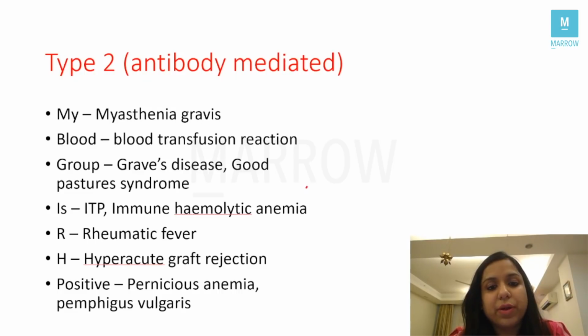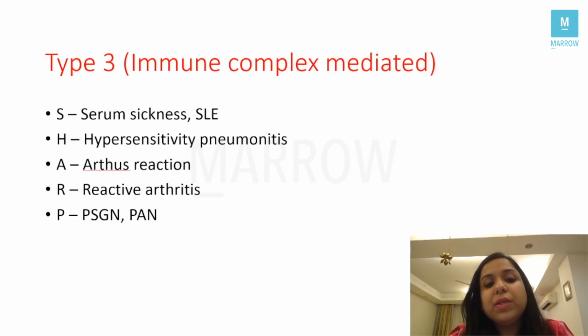An excellent mnemonic. Then we have type 3 hypersensitivity, which is immune complex mediated. So there is an antigen and antibody. They combine with each other to form immune complexes. For that, there is a mnemonic called SHARP. S for serum sickness, SLE. H for hypersensitivity pneumonitis.